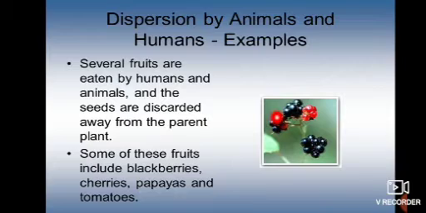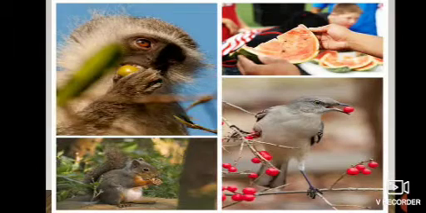Here you can say these are berries and these have very tiny seeds inside them. So several fruits are eaten by humans and animals and the seeds are discarded away from the parent plant. Some of these fruits include blackberries, cherries, papayas and tomatoes. These are dispersed by humans also.